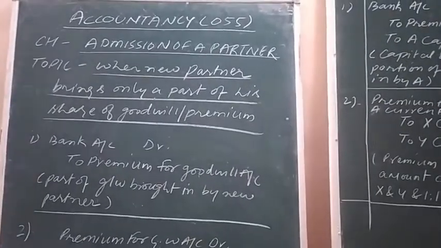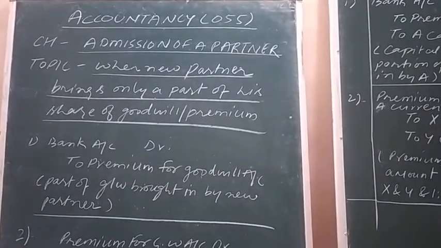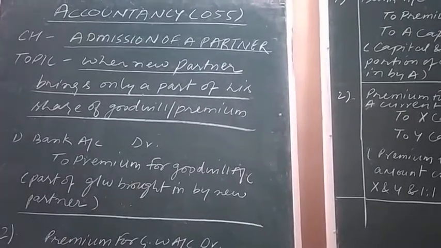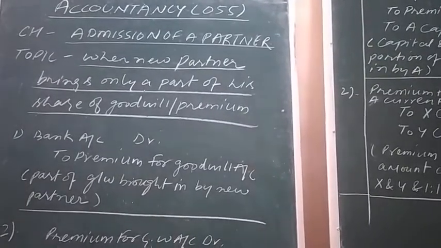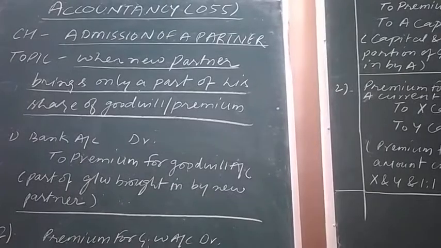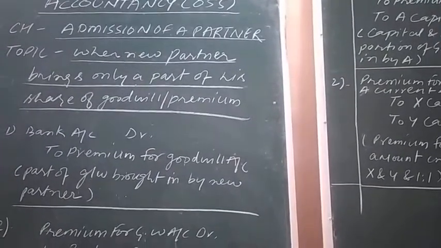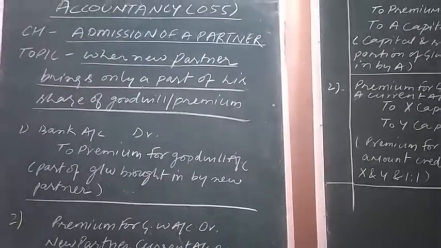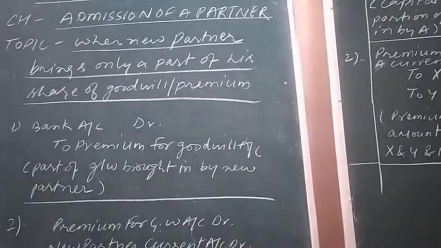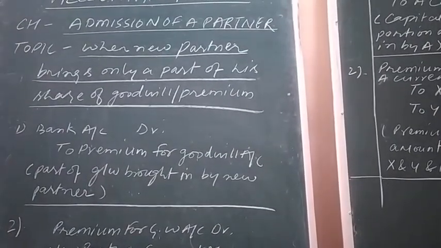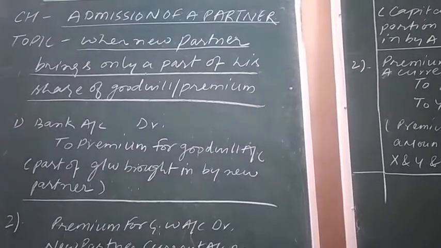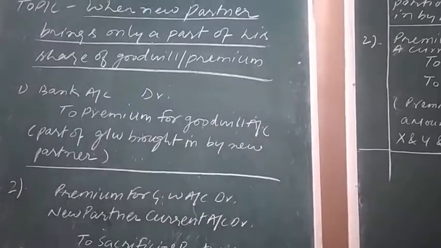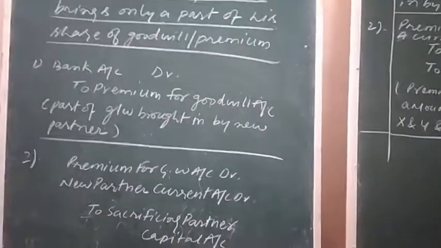In this online class session of accountancy, I am going to explain you a topic related to admission of a partner. When a new partner brings only a part of his share of goodwill, that is premium, in cash, out of the total goodwill, a new partner is able to bring only a portion of his premium for goodwill in cash. Now, in such types of questions, what are the basic journal entries to be passed? They are as follows.